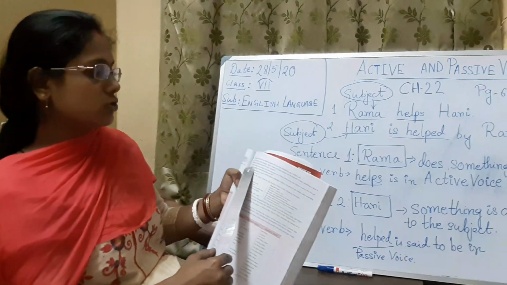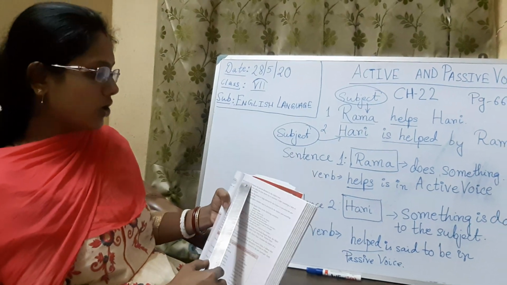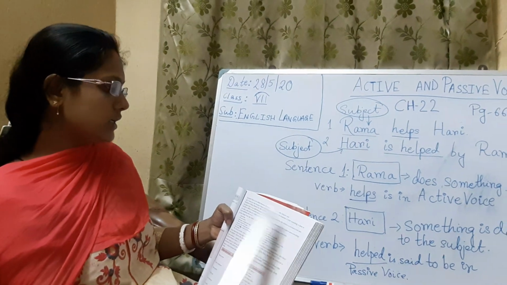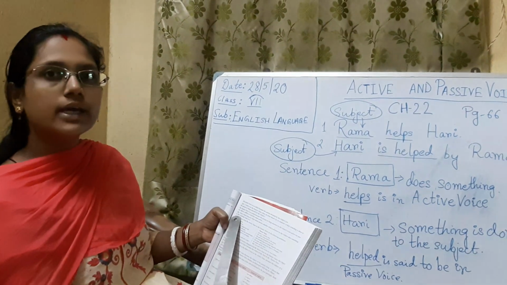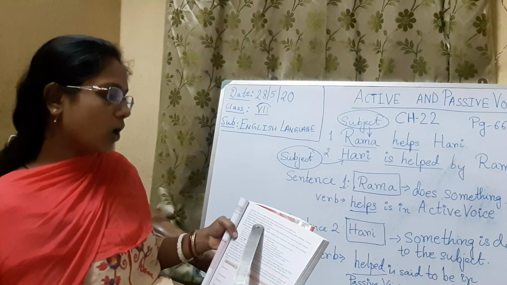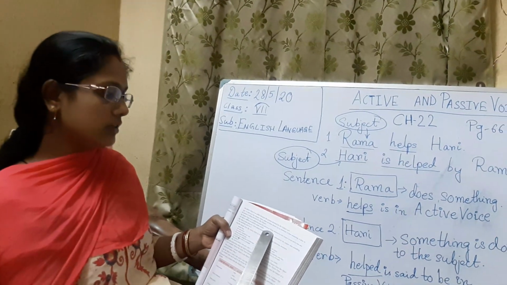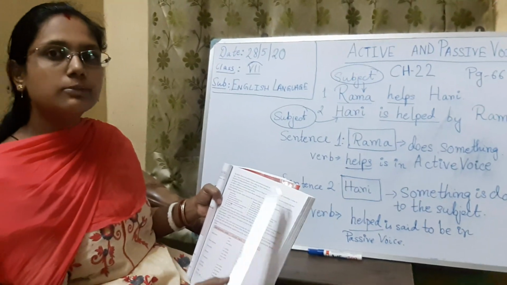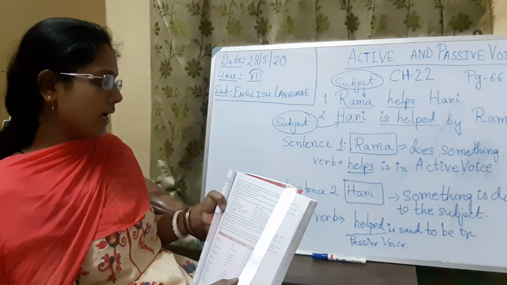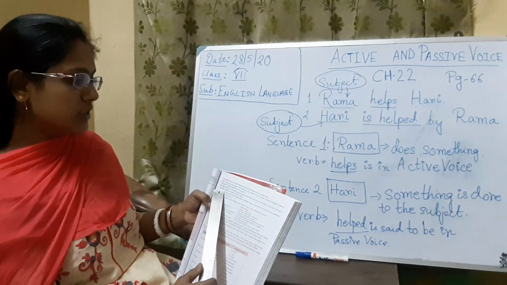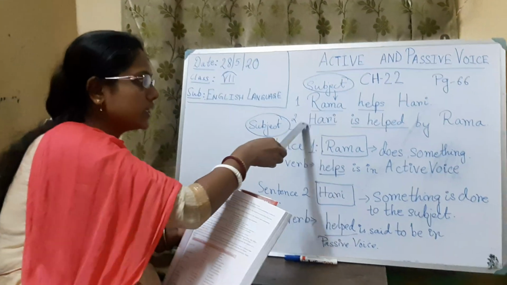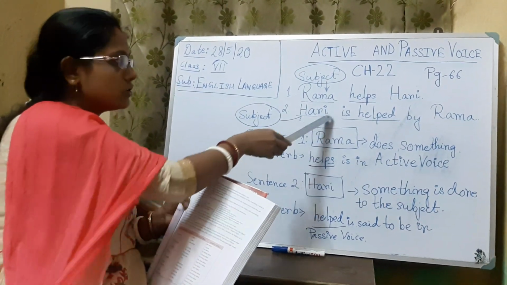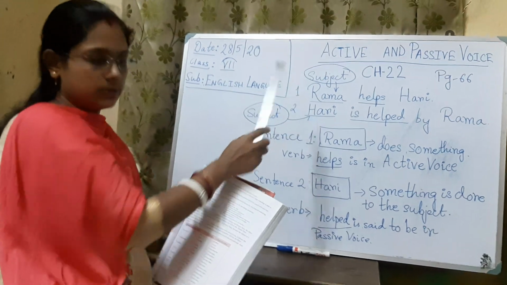When the subject is not active, we can say it is passive. Here the subject is suffering, or is the receiver of the action, in the passive voice. So Hari is receiving the action.